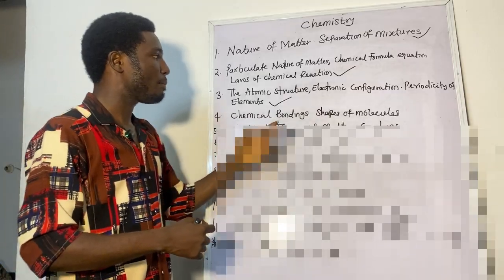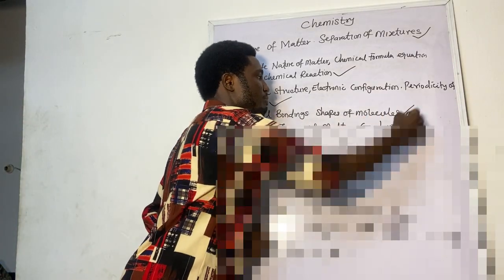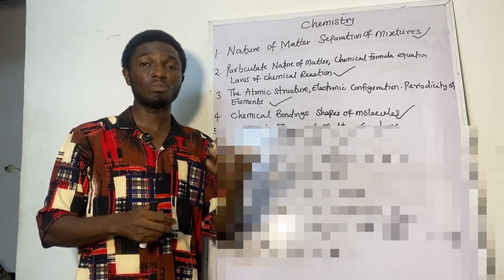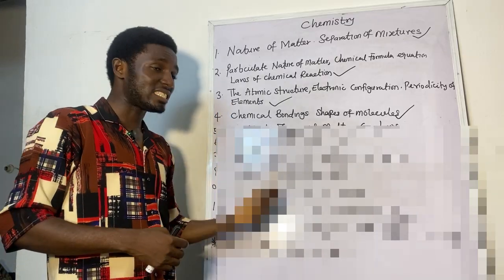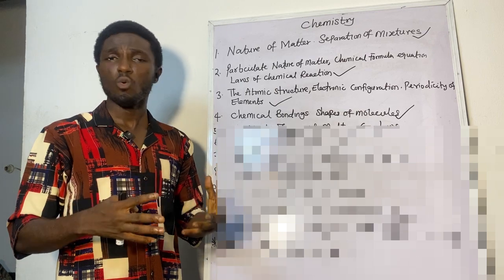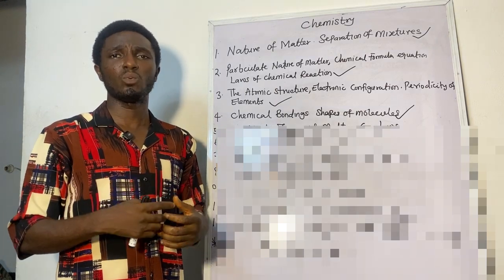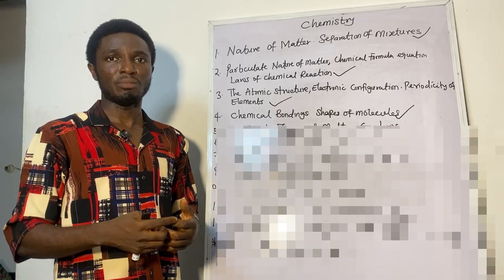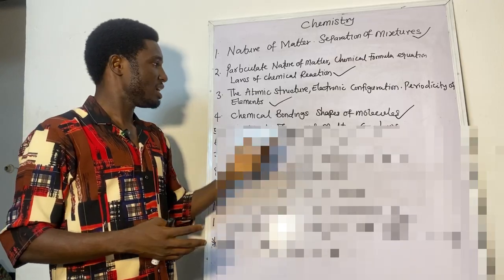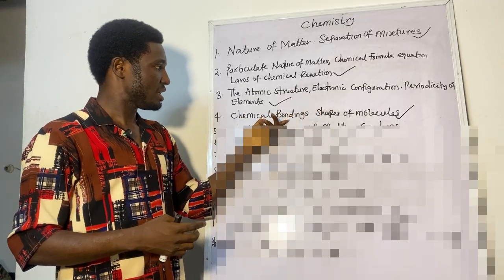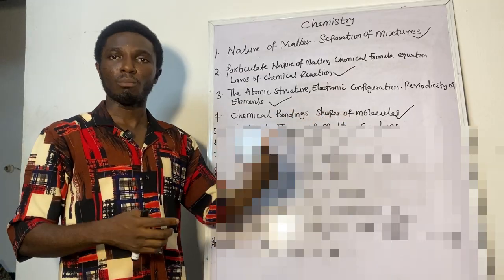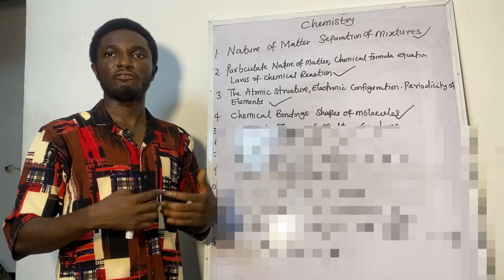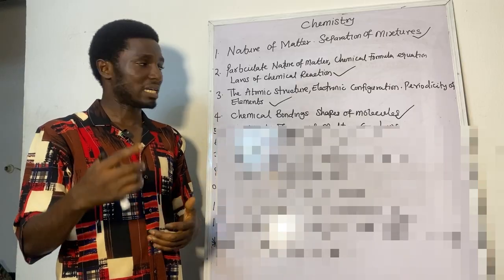We also have chemical bonding and shapes of molecules. This is another very, very important topic that comes out in JAMB every year. Last year in chemistry, questions came out very well on chemical bonding, covalent bond, and the rest of them. There are so many types of bonds. JAMB always tests your knowledge on chemical bonding and the shape of a molecule, and how these shapes are formed in chemistry.